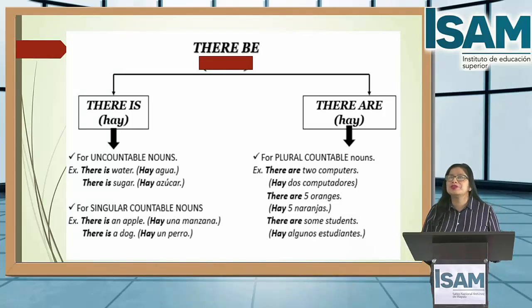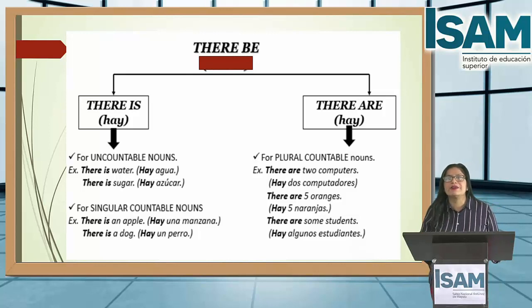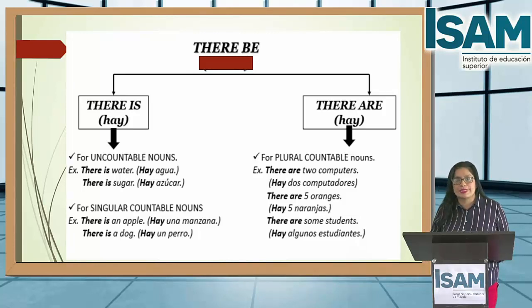Now, there are, for plural countable nouns. Remember, students, all countable nouns have plural, but uncountable nouns don't have plural. Now, example. There are 2 computers. Hay 2 computadoras. There are 5 oranges. Hay 5 naranjas. There are some students. Hay algunos estudiantes.